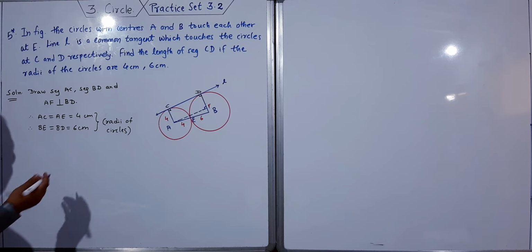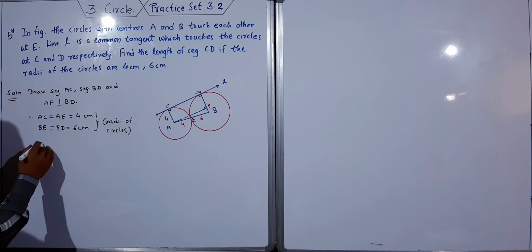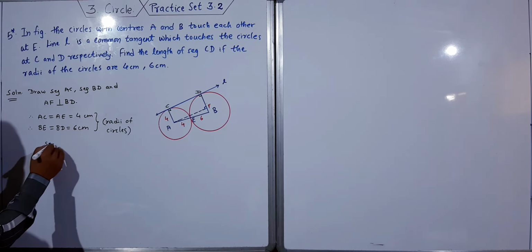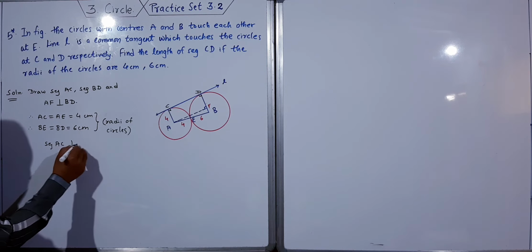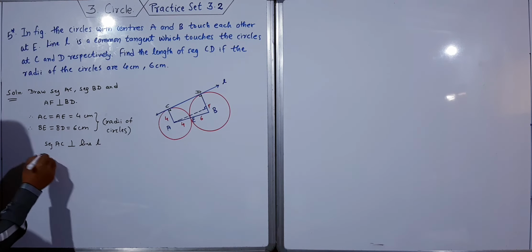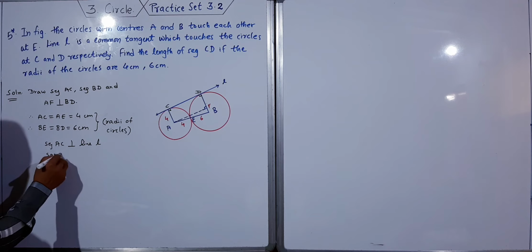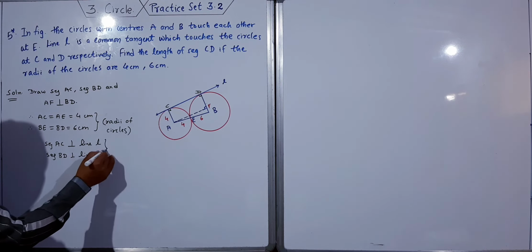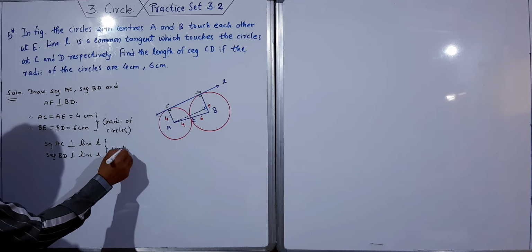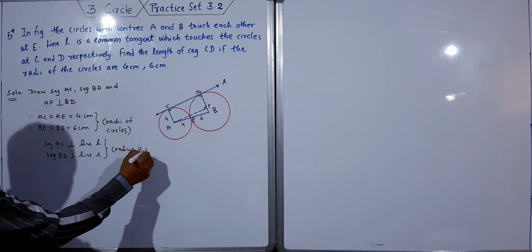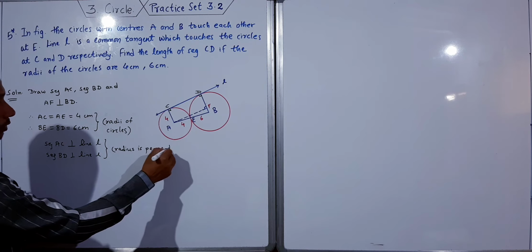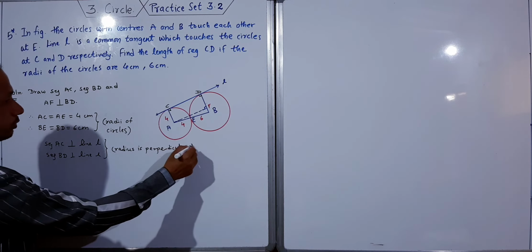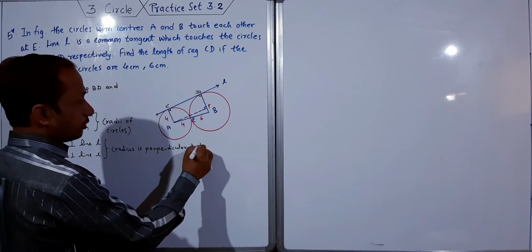Therefore I can write that first, seg AC is perpendicular to line L, seg BD is perpendicular to line L. Here I will write the reason: radius is perpendicular to the tangent.